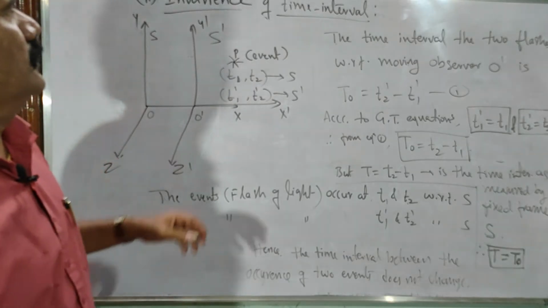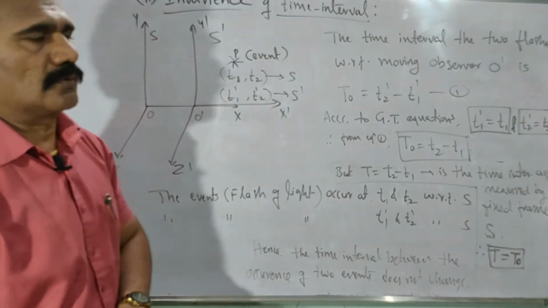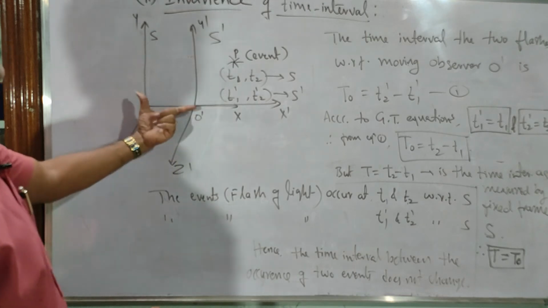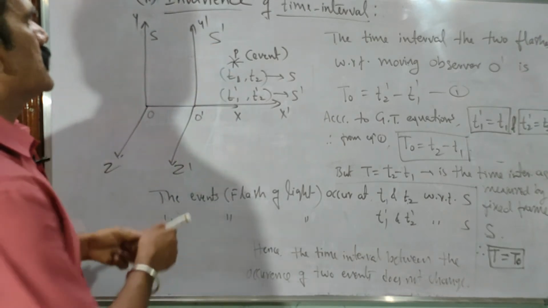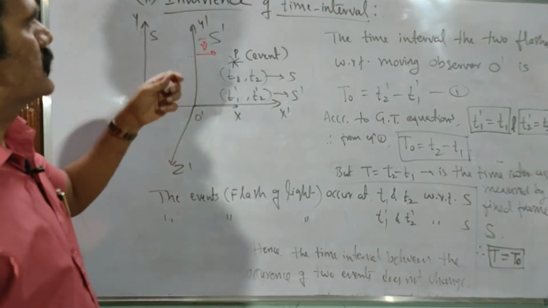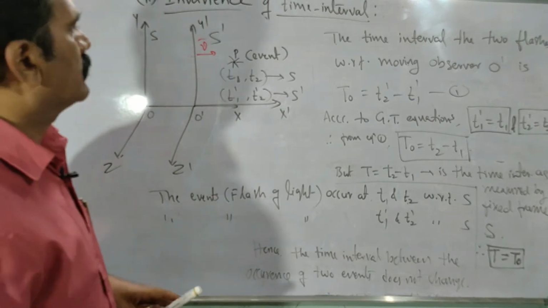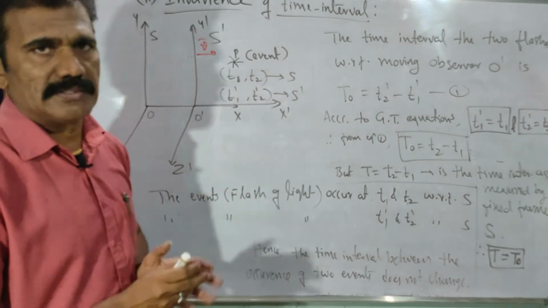Okay, now let us see how we can prove the invariance of time interval using the Galilean transformations. For this proof I am again considering the two frames of reference S and S dash. S dash is moving with the velocity v. Now to see the time interval between the two events, because we are not measuring only a particular instant of time, we need to consider the two events here.